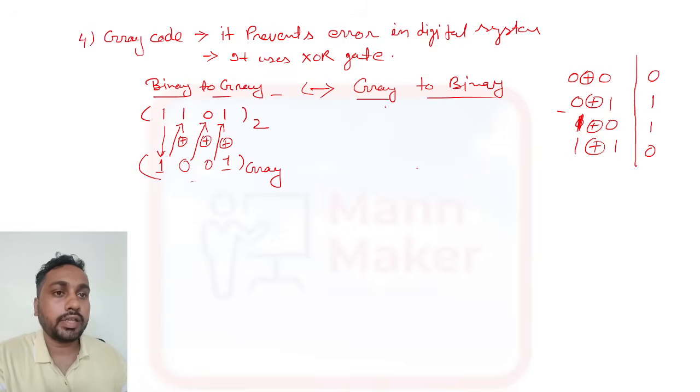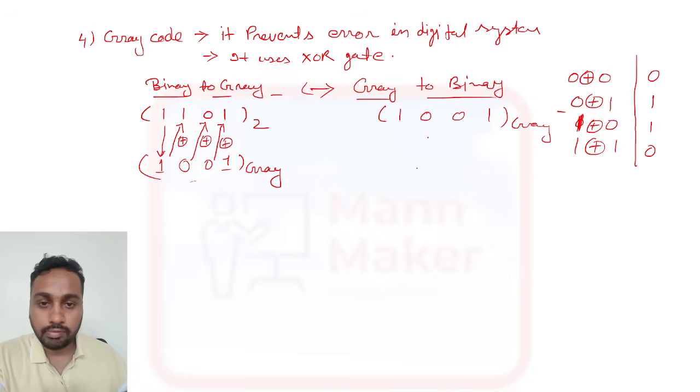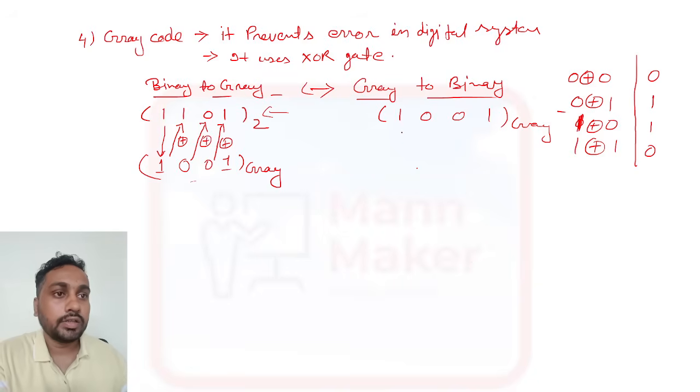Okay, now we will take Gray 1001 as the Gray code, convert it, and see whether we get the original number. The first bit you write as it is. Now we need to do an XOR operation in between. 1 XOR 0 is 1.